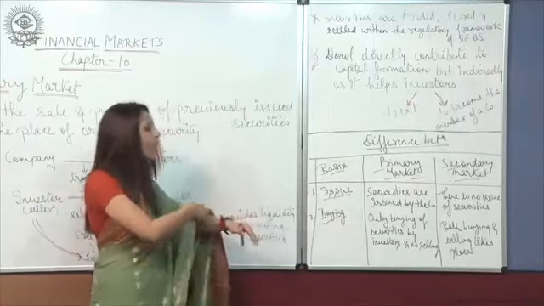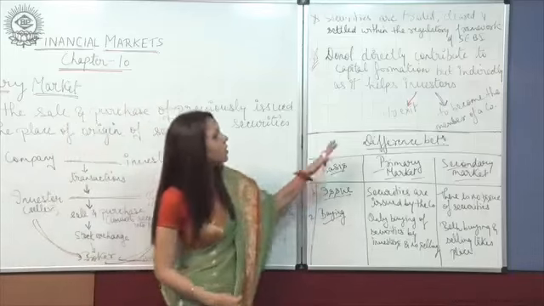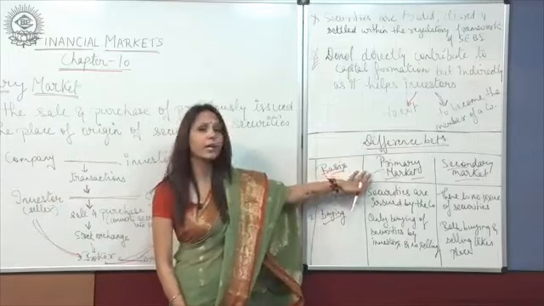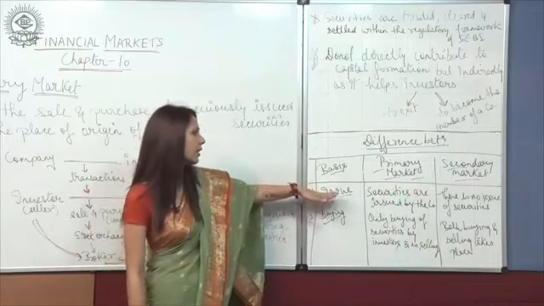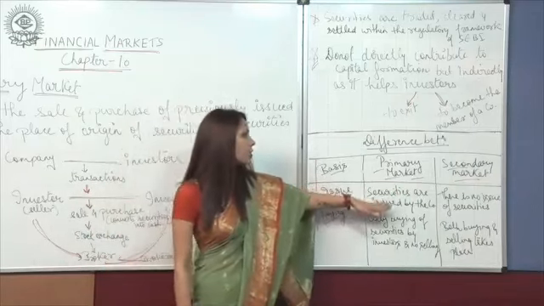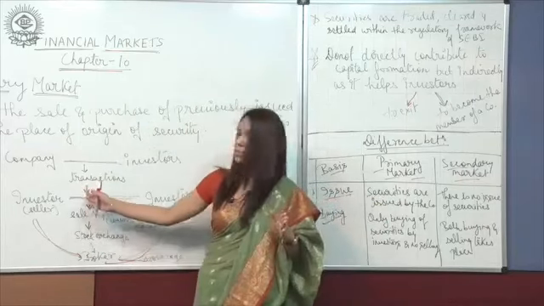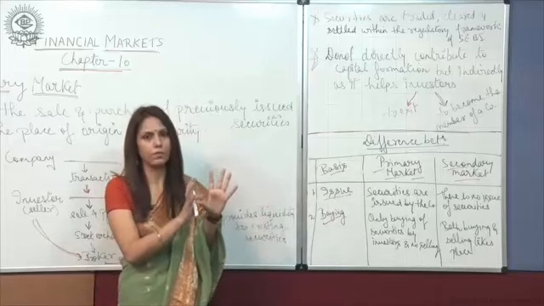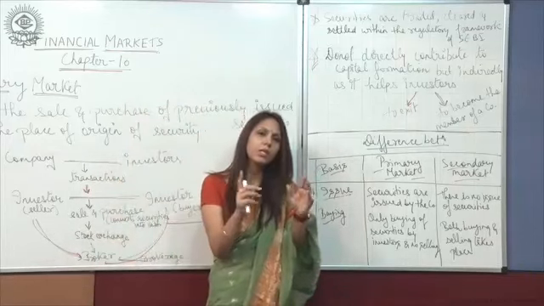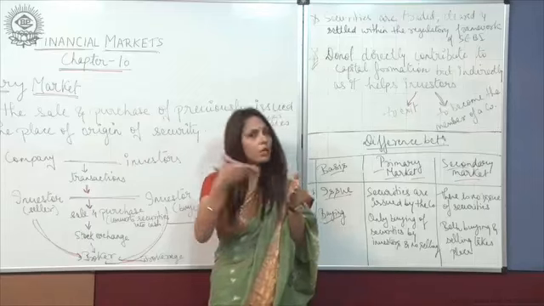Now we will discuss the difference between the primary market and the secondary market. There are certain bases. The first basis is the issue. Securities are issued by the company, as we just discussed, directly sold to the investors, and there is a transaction between the investor and the company.